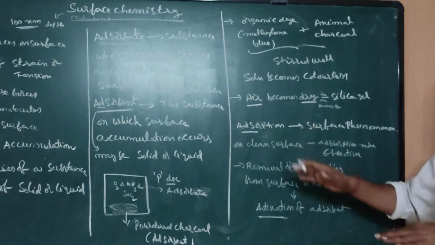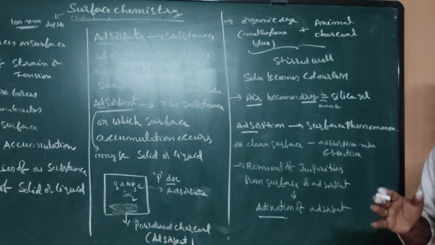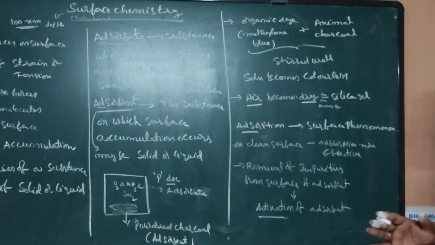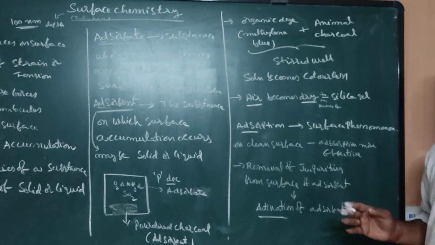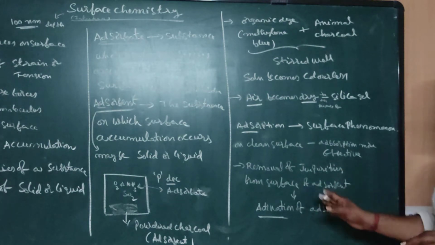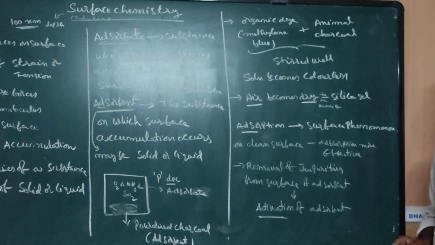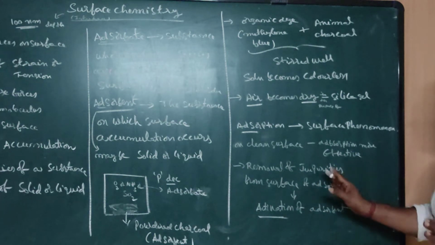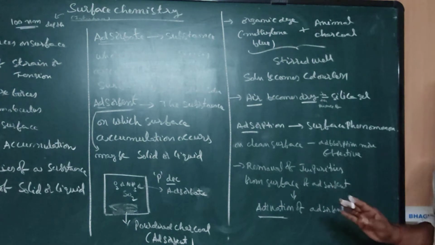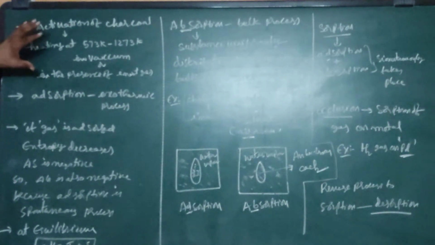Adsorption is always a surface phenomenon. Generally, if the surface is clean, the adsorption process is more effective. The removal of impurities from the surface of the adsorbent is called activation of the adsorbent. Activation means the removal of all the impurities present on the surface. Next one, activation of charcoal.